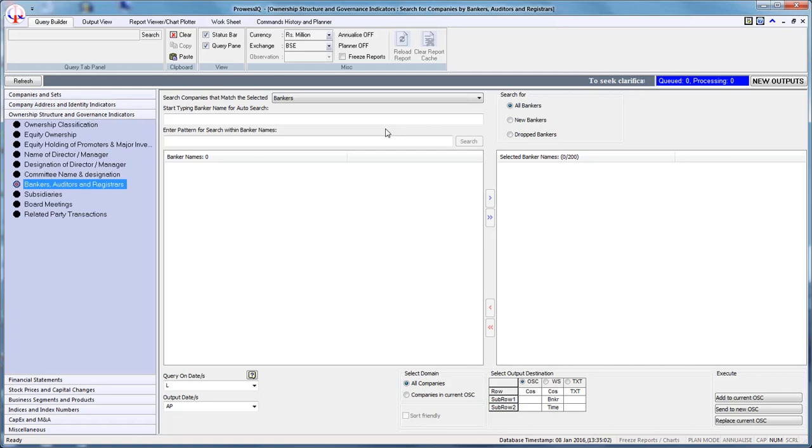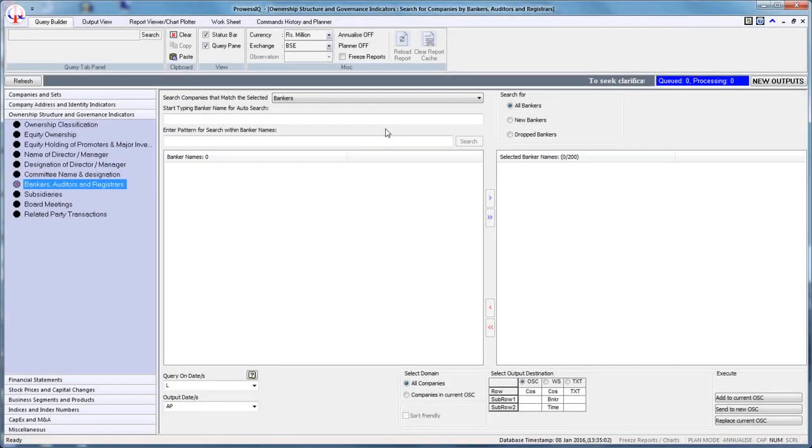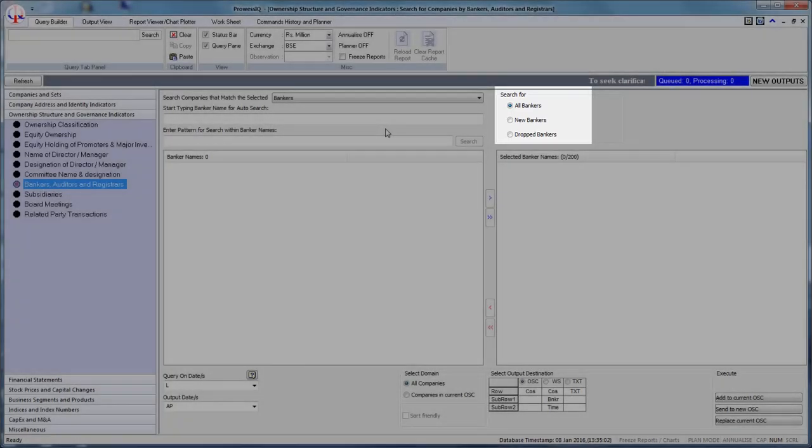For this, you need to select bankers from the drop-down list that contains 4 options: bankers, auditors, auditor partners, and registrar. By default, banker is selected in the drop-down option, and let us retain the same. The options that now become available for selection are all bankers, new bankers, and dropped bankers. By default, all bankers is selected. Let us retain the same.